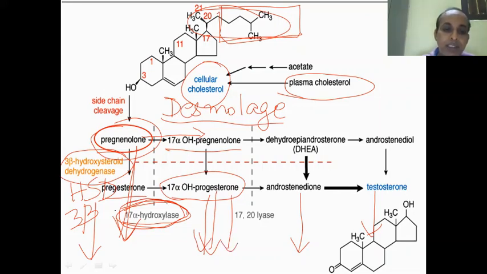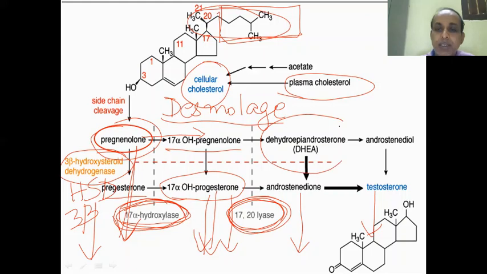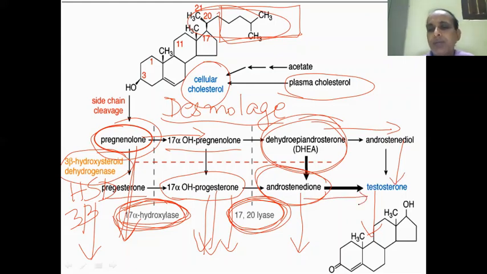Because of this one key enzyme that may be missing in the zona glomerulosa but present in zona fasciculata, the glucocorticoid hormones can be synthesized in zona fasciculata. In the reticularis, in addition to the previous two, there is 17,20 lyase. Because of this extra enzyme present in zona reticularis, the androgens are synthesized. These are usually called weak androgens. And they either form androstenediol, then subsequently testosterone, or androstenedione forms testosterone.